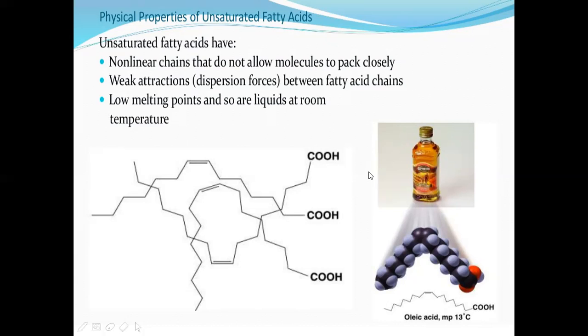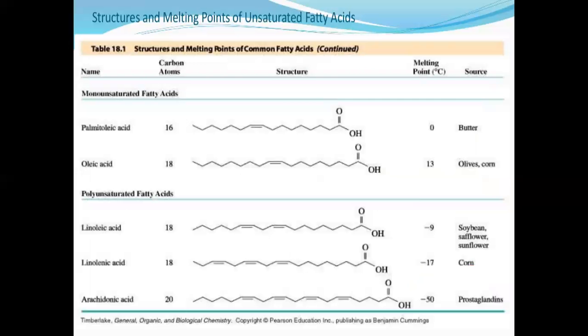So I'm revising once again. Saturated fatty acids are packed closely and the melting point is high, and they are solids at room temperature, whereas unsaturated fatty acids do not have linear structures, so they are not closely packed, hence the melting point is less, and they are liquids at room temperature. Here is one example, oleic acid, melting point is 13 degrees, so room temperature will be around 20 to 25 to 30 degrees, so definitely it will be in liquid form at room temperature.